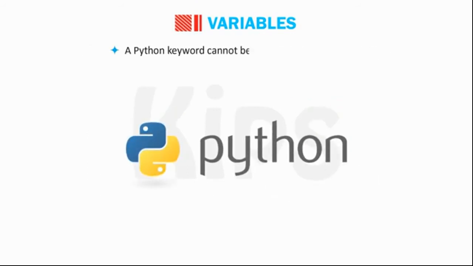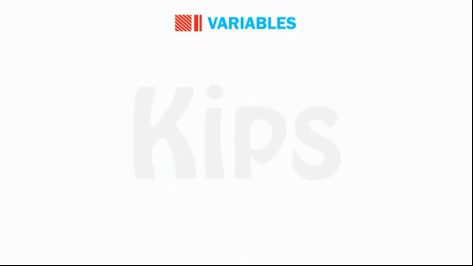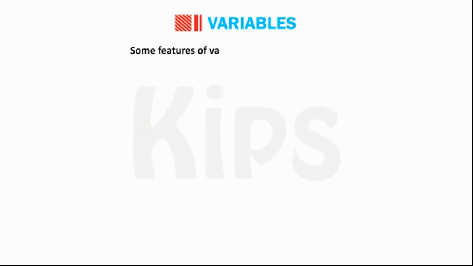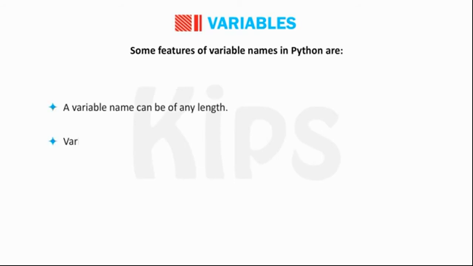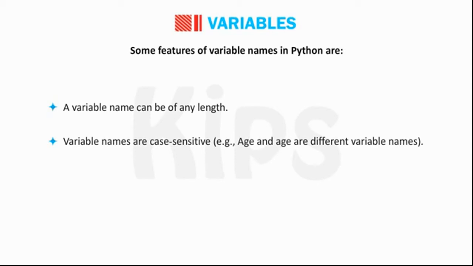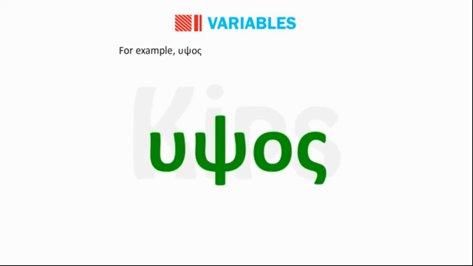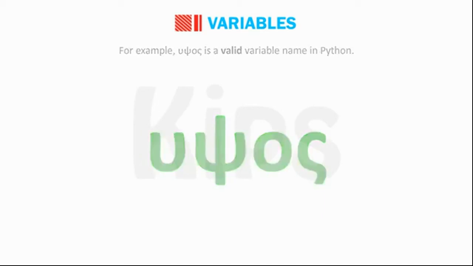A Python keyword cannot be used as a variable name. For example, print cannot be used as the variable name, but Print can be used. Some features of variable names in Python are: a variable name can be of any length. Variable names are case sensitive. For example, age and Age are different variable names. Python 3.x is based on Unicode. Therefore, variable names can contain Unicode characters other than alphabets, digits and underscore as well.